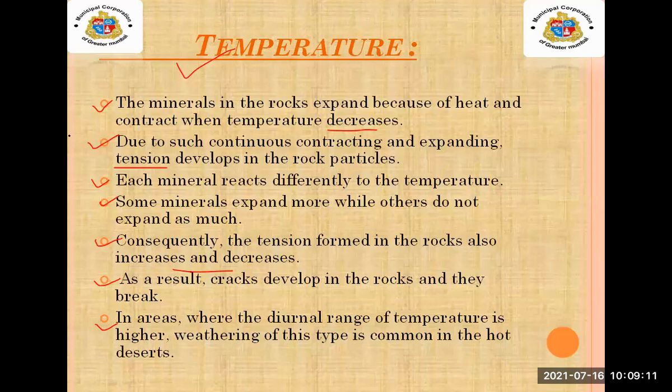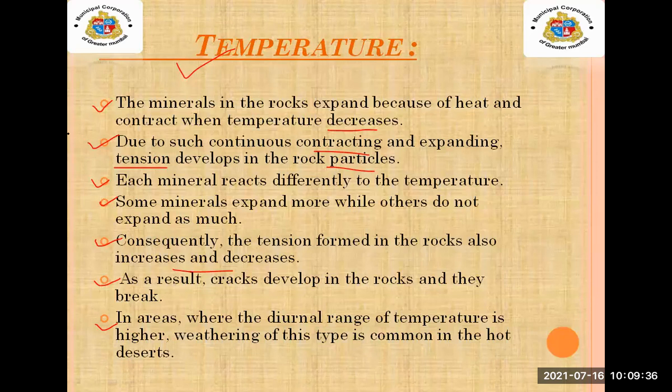Now, due to this continuous contracting and expanding, what happened? Tension develops in the rock particles. Now contracting means what, students? It means decreasing in size, and expanding means increasing.